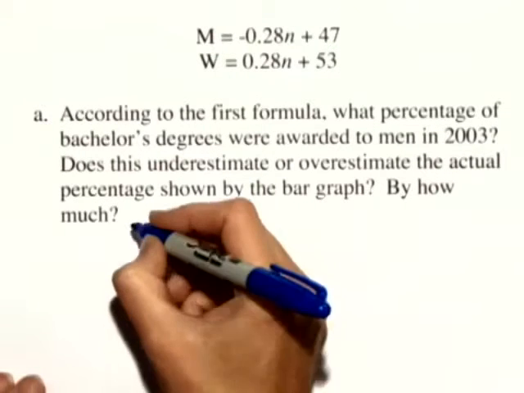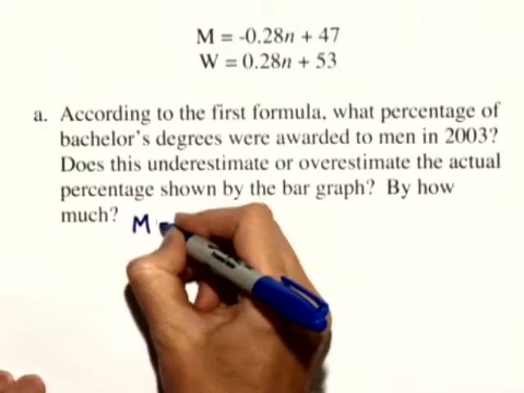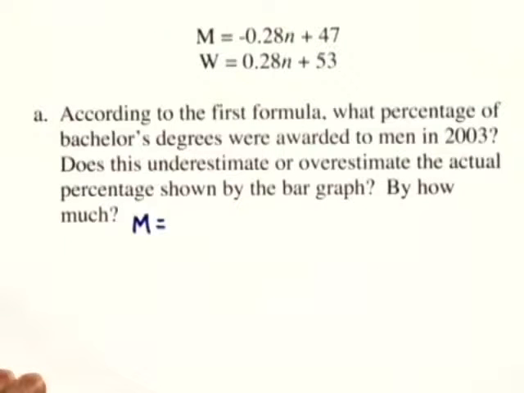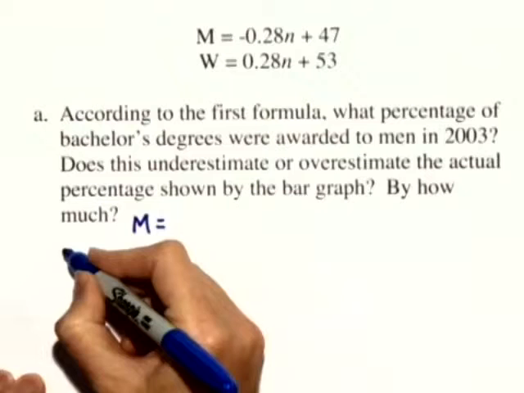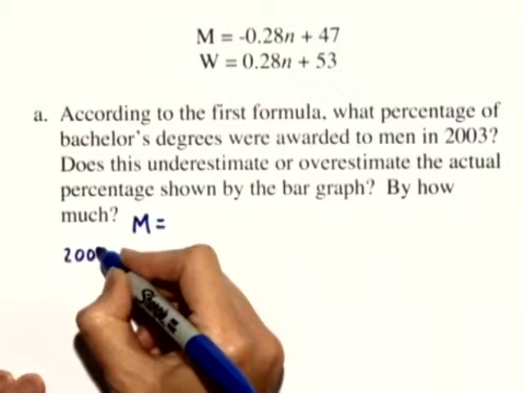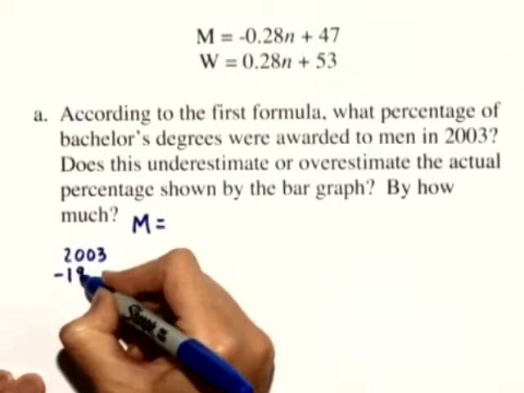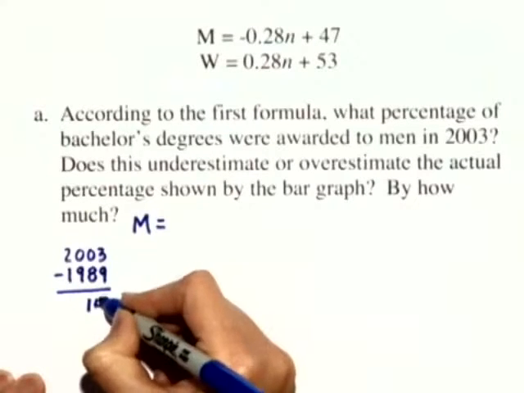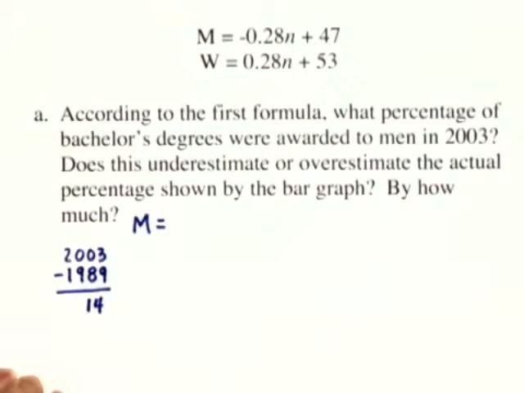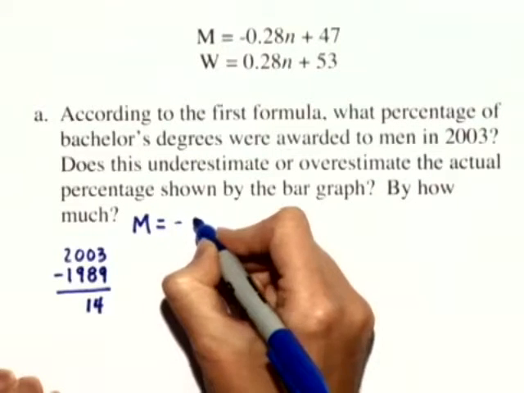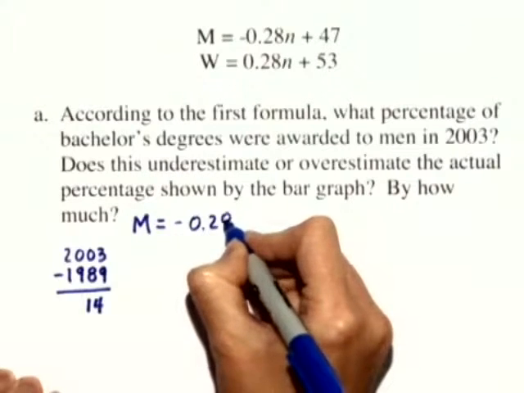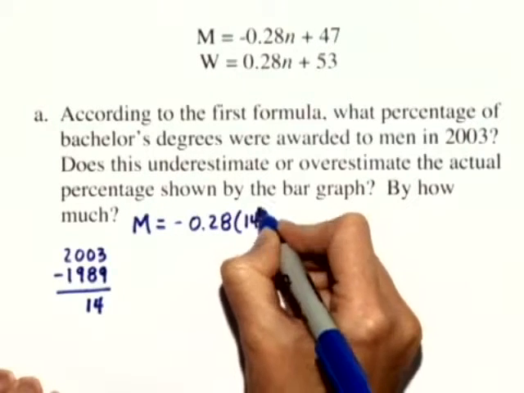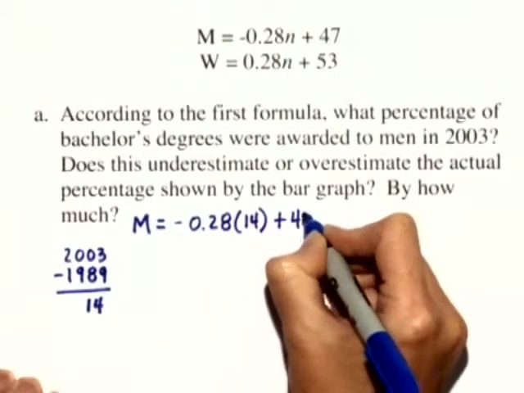The first formula shows the percentage of degrees awarded to men, and we're looking at 2003. We take 2003 and subtract 1989, because it's that many years after 1989. We get 14 years later, so we substitute 14 for N. M equals negative 0.28 times 14 plus 47.